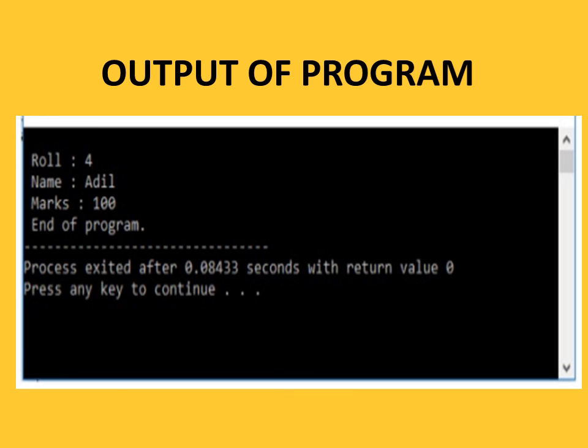See the output of the program. Roll 4, name Adil, mass 100, and end of the program. It means when student s, the object, is created, the constructor is called. S.display will display the roll, name, and the mass. And when the object s of the class student comes out of scope, the destructor is called, and in the destructor we print the message "end of program". So this is the output of the program.